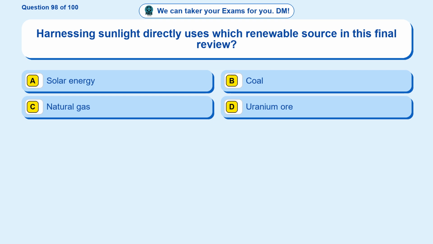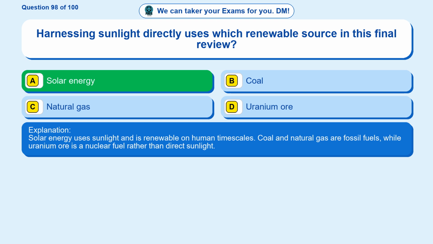Question 98. Harnessing sunlight directly uses which renewable source in this final review? Option A, solar energy. Option B, coal. Option C, natural gas. Option D, uranium ore. The correct answer is option A. Solar energy. Solar energy uses sunlight and is renewable on human time scales. Coal and natural gas are fossil fuels, while uranium ore is a nuclear fuel rather than direct sunlight.